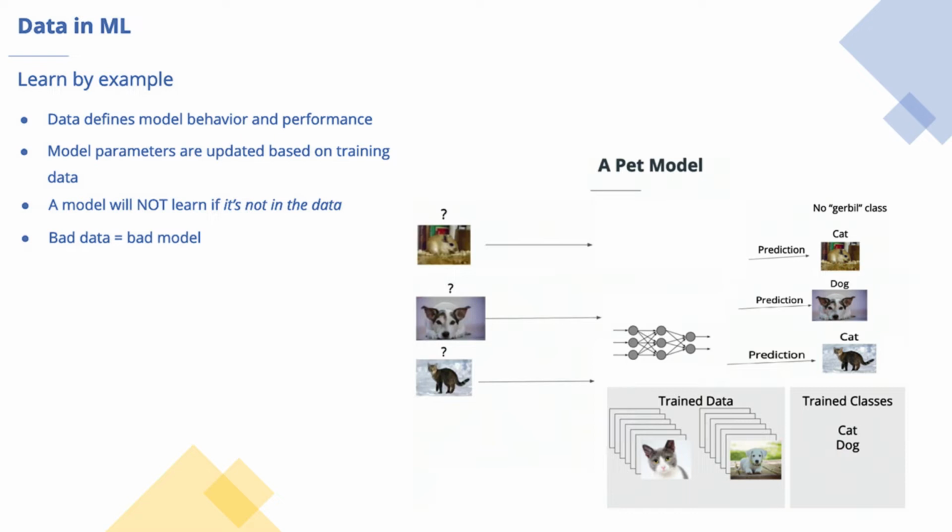With that said, let's go through an example of training a model to see how the model behaves when it's given different types of training data. Here, we want to train a model that can determine the type of pet in an image. To start, we have batches of labeled data that are fed into the network for training. Once a network is trained, it retains all the knowledge learned from the example images. In this case, there are two classes of animals that are represented in the model, cat and dog.